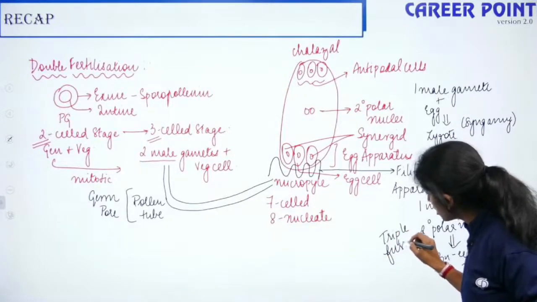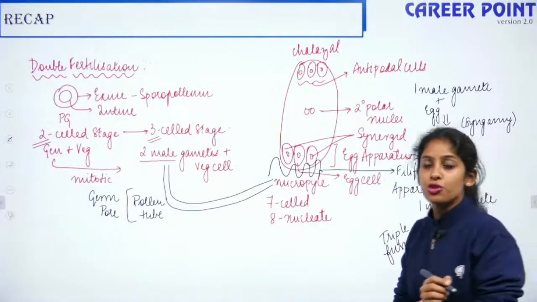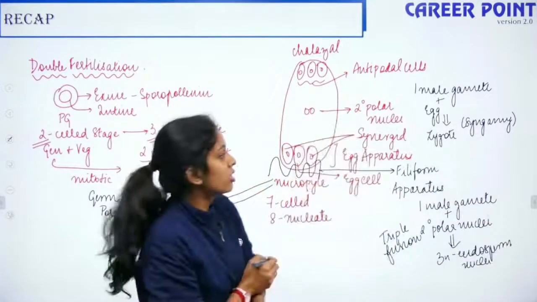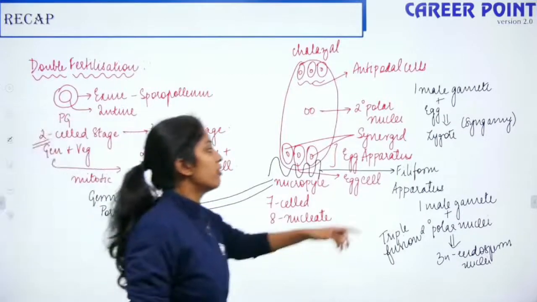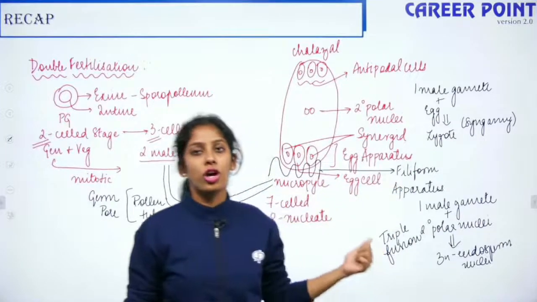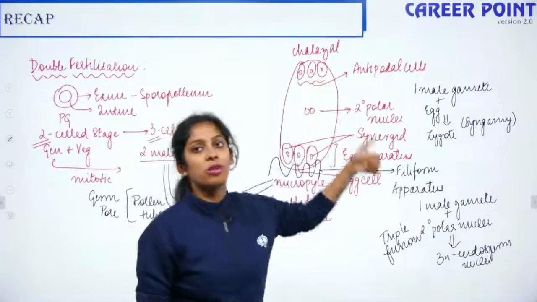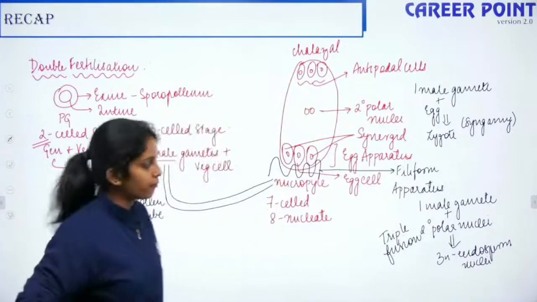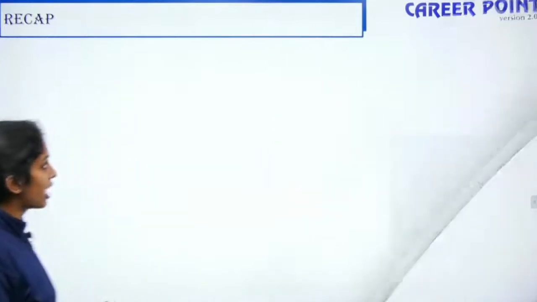Since two fusions are happening, one is syngamy and one is triple fusion inside the embryo sac, this process is called double fertilization. Now this will develop into a zygote, and this will develop into the primary endosperm nucleus, and this entire cell will be the primary endosperm cell. So this is what we were discussing in the previous lecture on double fertilization.